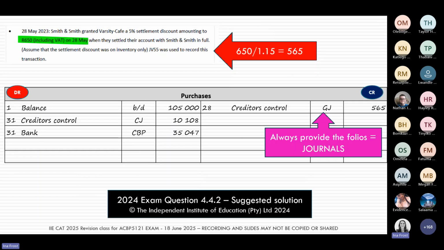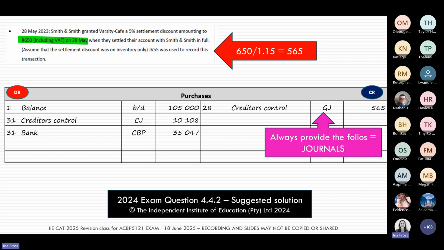Then the next entry that we have to post, that one was from the general journal, and one of our creditors gave us a 5% settlement discount, and we need to record that. That's going to reduce my purchases balance. So you can see I'm now working on the credit side.